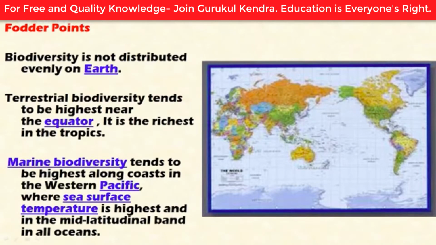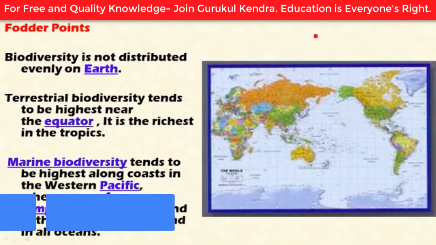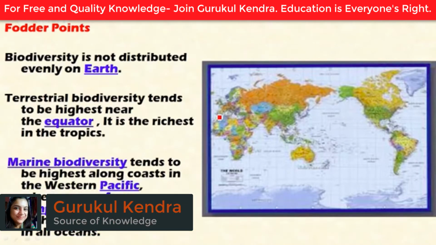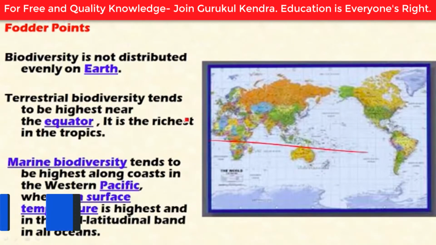Now let's look at some of the important factual points. Biodiversity is not distributed evenly on the earth. Biodiversity tends to be higher near the equator, and it is richest in the tropics. As we move away from the equator towards the poles, biodiversity goes on declining because of unfavorable conditions for the growth of plants and animals.